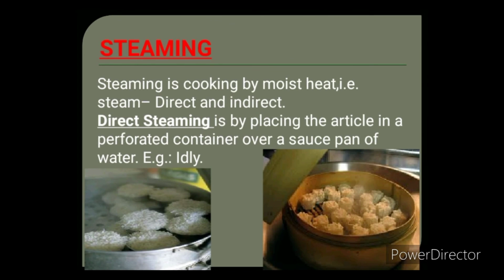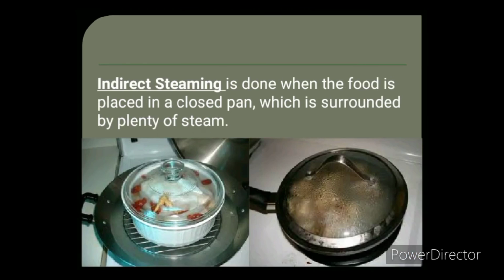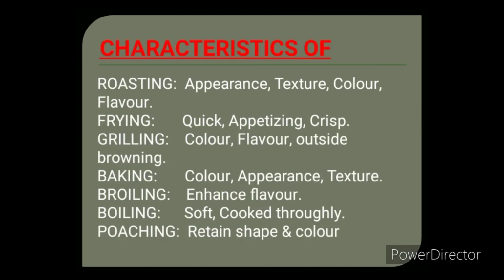Steaming. Steaming means cooking the food by moist heat. Steaming can be done in two ways, either by direct way or by indirect way. Under the direct steaming method, the food comes directly in contact with the steam. For example, when we make idli, the idli comes in direct contact with the steam. Indirect steaming means the food will not come in direct contact with the steam. It will be placed inside a closed pan and that pan will be surrounded by steam.